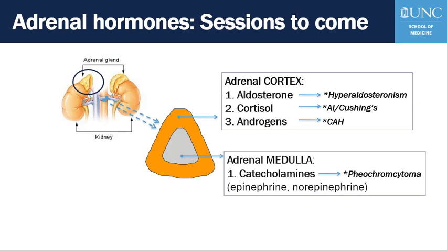Now let's circle back to that original overview of the hormones produced in the adrenal cortex and adrenal medulla. And so here we've added states of excess or deficiency associated with each hormone, and you'll hear much more about these states in the sessions to come that outline clinical syndromes associated with the adrenal glands.